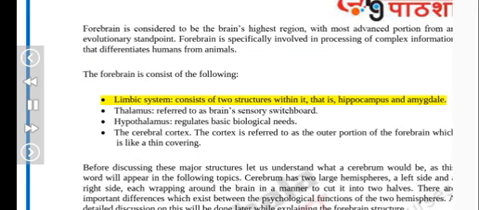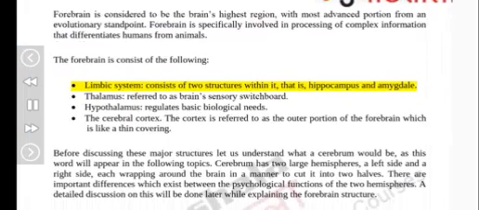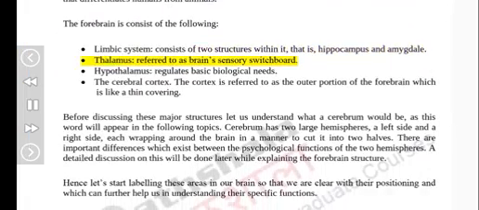Limbic system consists of two structures within it, that is, hippocampus and amygdala. Thalamus, referred to as the brain's sensory switchboard. Hypothalamus regulates basic biological needs. The cerebral cortex. The cortex is referred to as the outer portion of the forebrain, which is like a thin